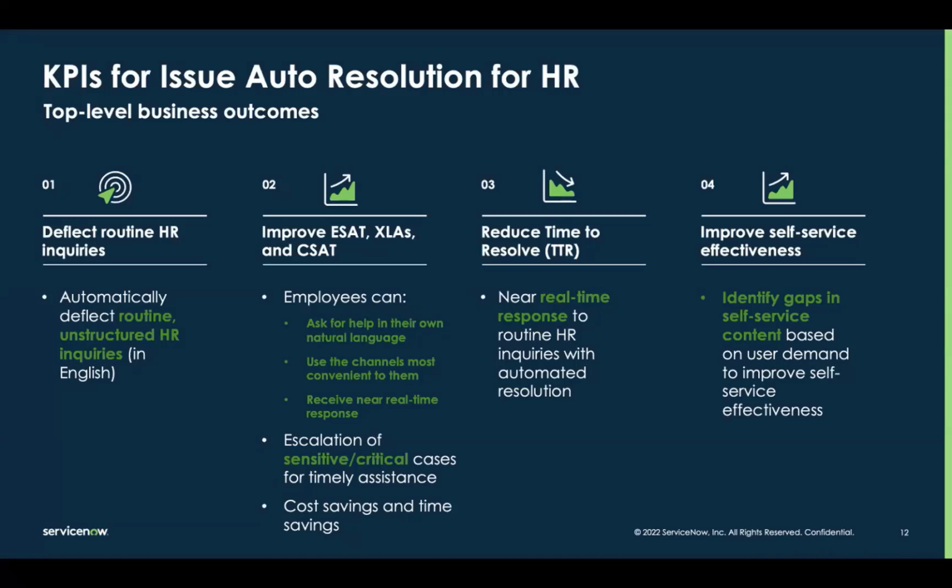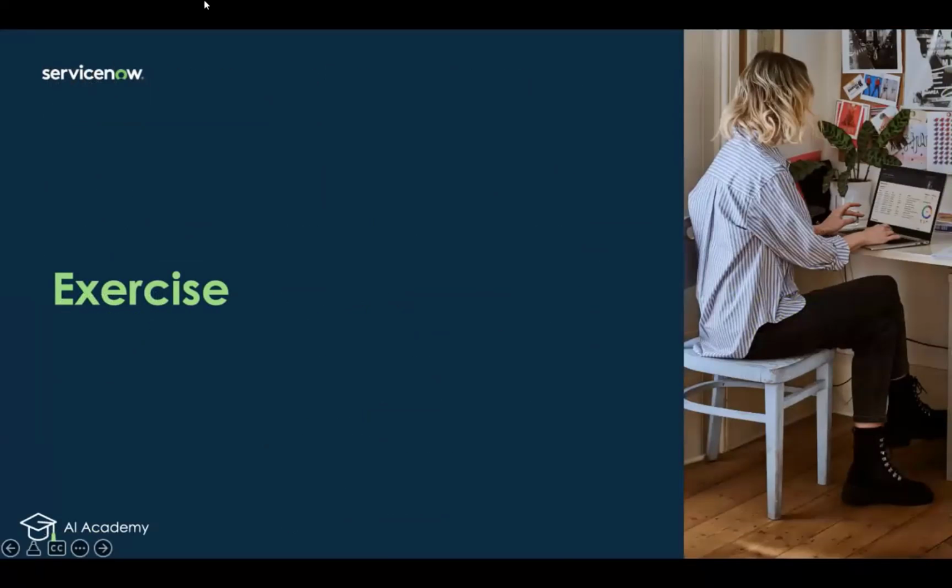Now, the KPIs for IAR for HR include deflecting routine HR inquiries, improving ESAT, CSAT, and XLAs, reducing time to resolve, and improving self-service effectiveness. Now, that's just a quick overview of IAR for HR. Are there any questions before we move on to the exercise? And please post them in the Q&A section.